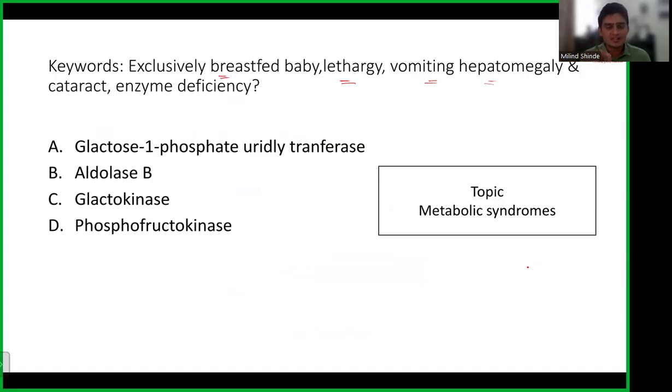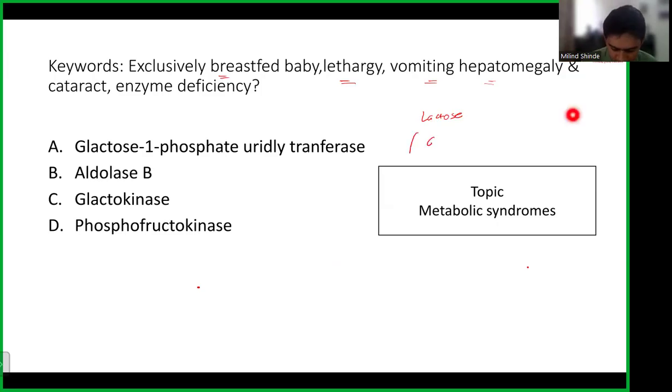In classes we talked about what a metabolic syndrome is. If you have a substrate and a product, and you do not have an enzyme in between, there is going to be a problem. For an exclusively breastfed baby, what is the substrate? Milk. So there is something in the milk that the child is not able to digest, and that something has turned into a toxic product that has led to hepatomegaly and cataract. What is in the milk is lactose and galactose.